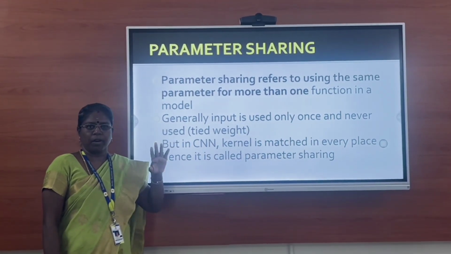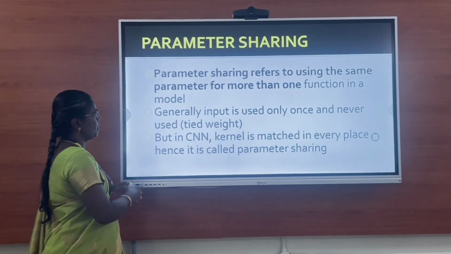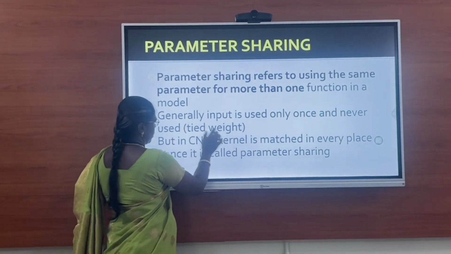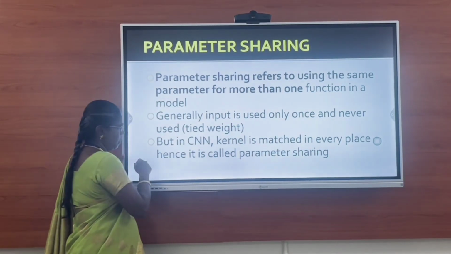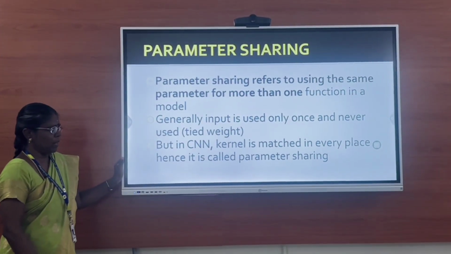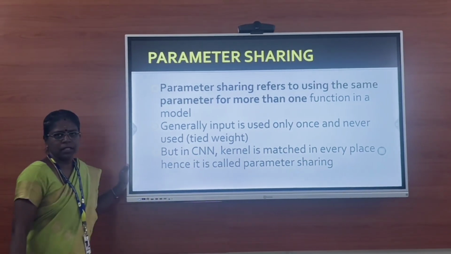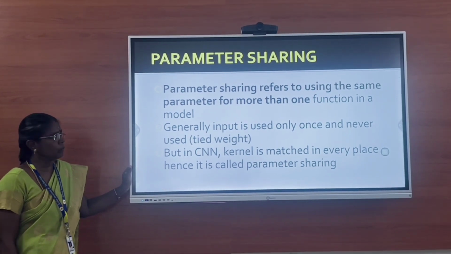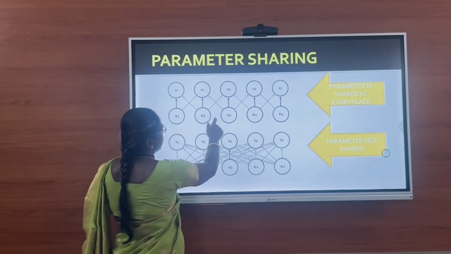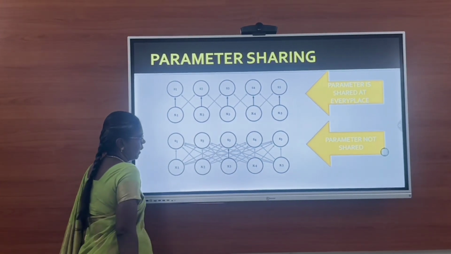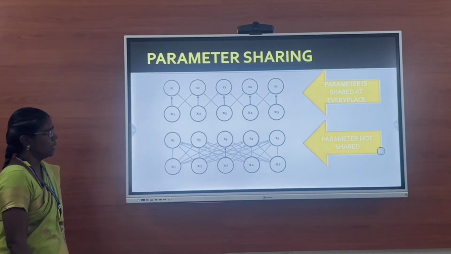That is different from parameter sharing. This is parameter sharing within this model, neurons. So in CNN, the kernel is matched in every place, hence it is called parameter sharing. The kernel matching itself is defined as parameter sharing. In case of sparse connectivity and in case of dense connectivity, how the parameters are shared is defined.